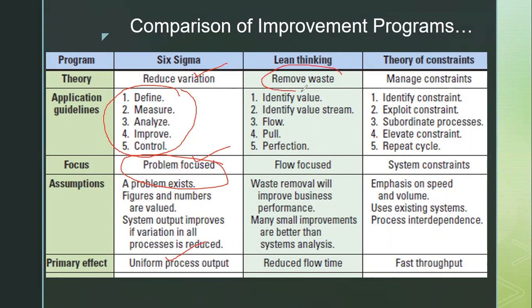In lean thinking, it is all about identifying the non-value added activities and removing those, or you can say wastages. In order to apply that program, you can use the five principles theory.